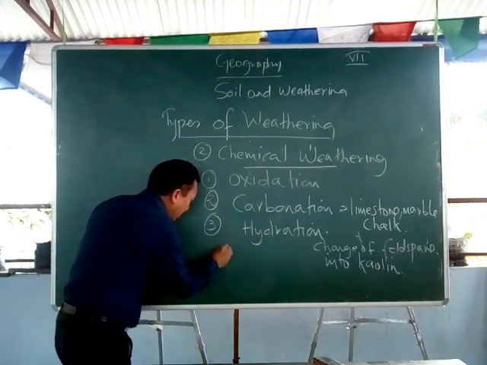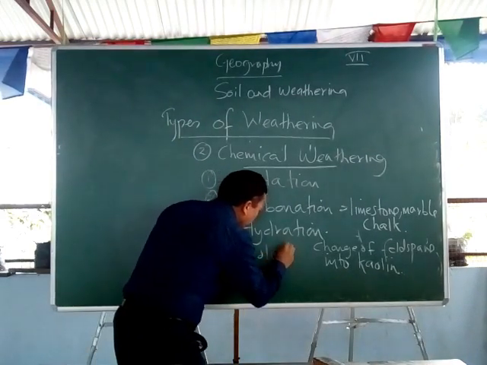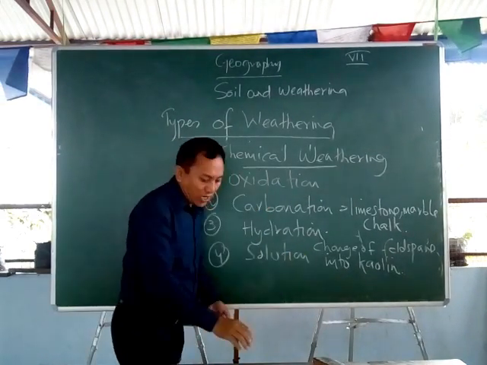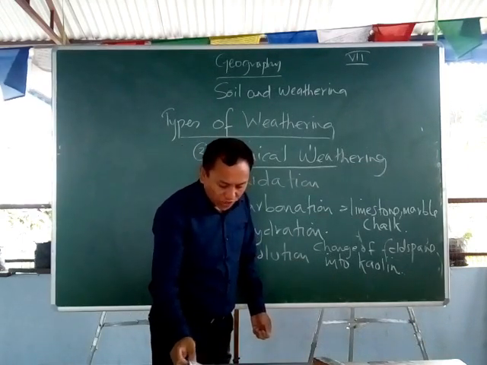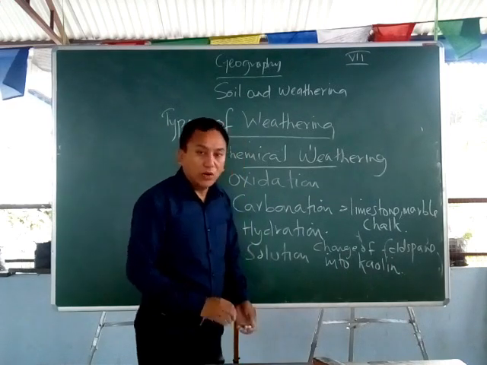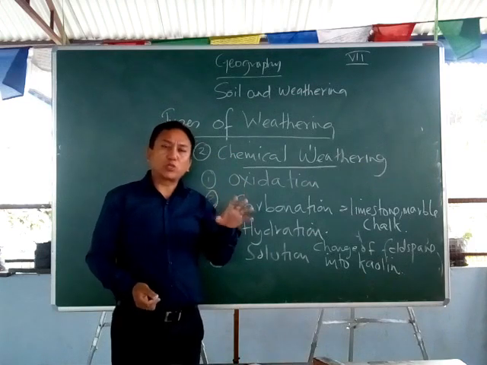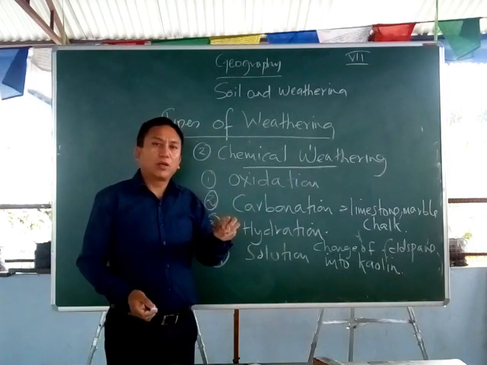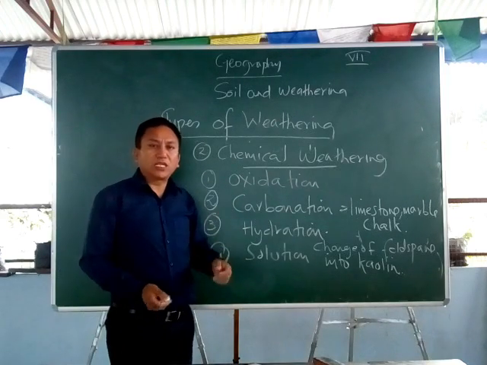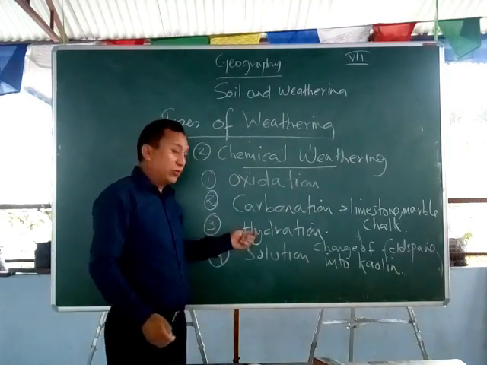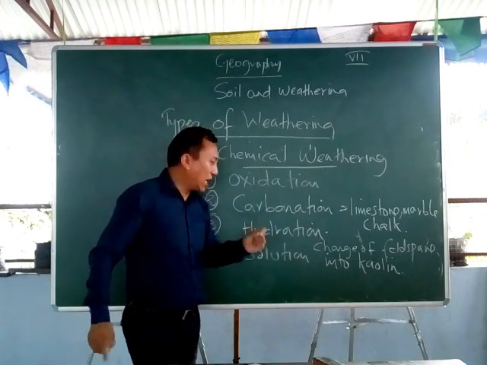Then I'll do one more part, that is solution. The fourth one is also called dissolution or leaching. Now in this process of solution, what happens is the rainwater that falls on certain types of rocks will break down the rocks. Examples: rock salt and gypsum. When rainwater falls on certain types of rocks like rock salt and gypsum, the rocks are broken down.